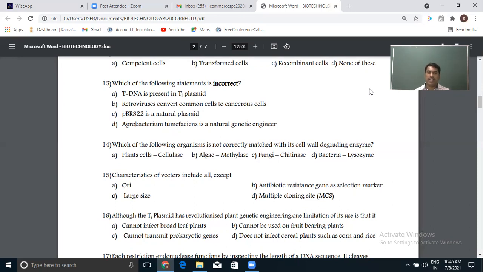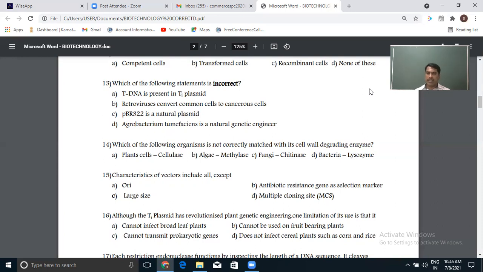Agrobacterium tumefaciens is a natural genetic engineer. Of course, Agrobacterium tumefaciens can be used to transfer our gene of interest into the host cell directly, as it can act as a natural genetic engineer. That is one of the titles given to Agrobacterium tumefaciens. Next, which of the following organisms is not correctly matched with its cell wall degrading enzyme? So these are all direct questions.